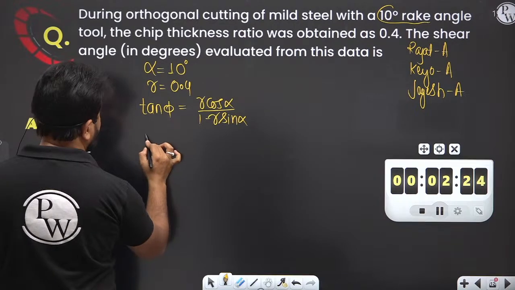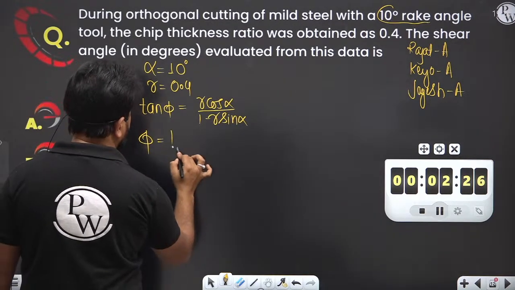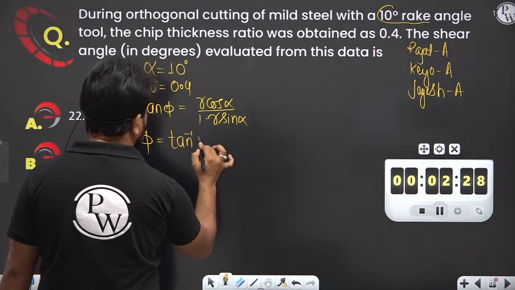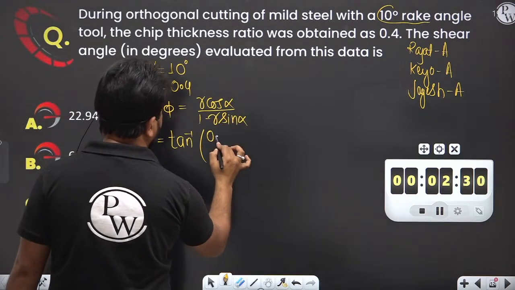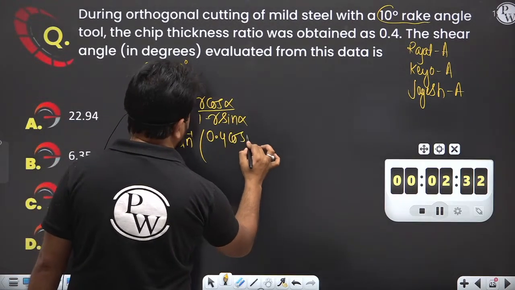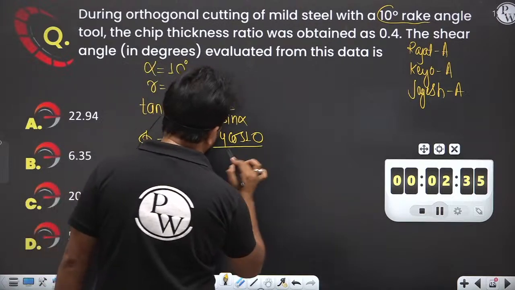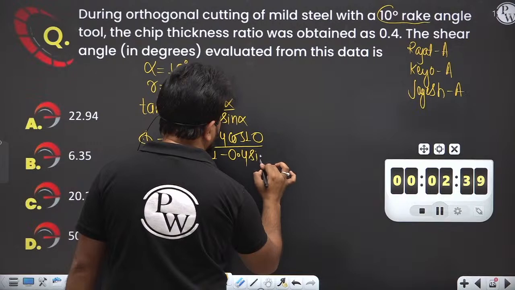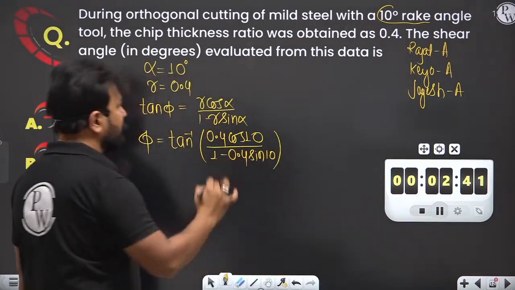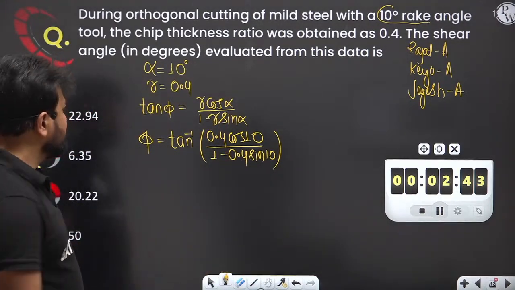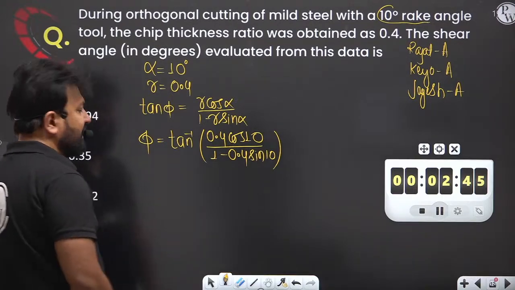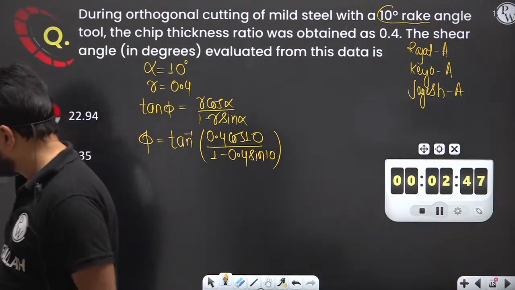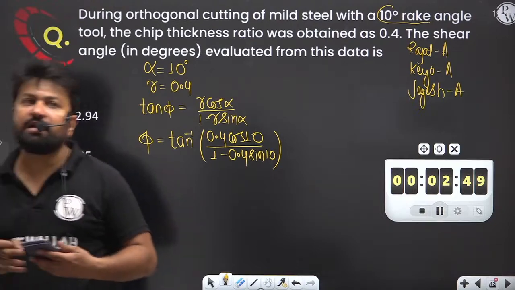So here phi equals tan inverse of 0.4 cos 10 divided by 1 minus 0.4 sin 10. So you have to calculate, and I think option A will be the right answer.